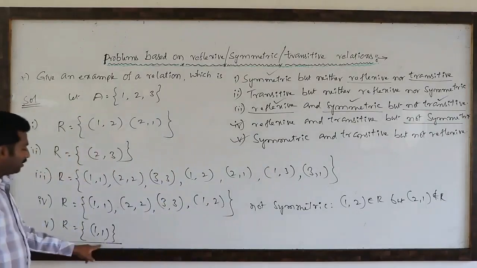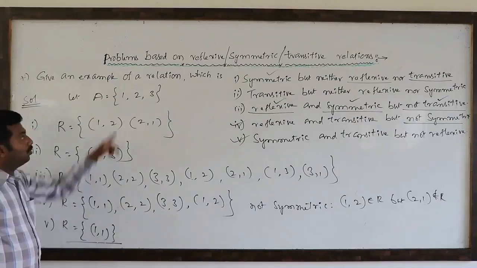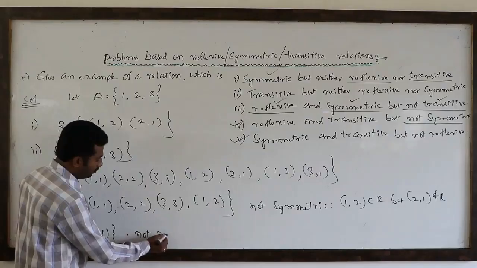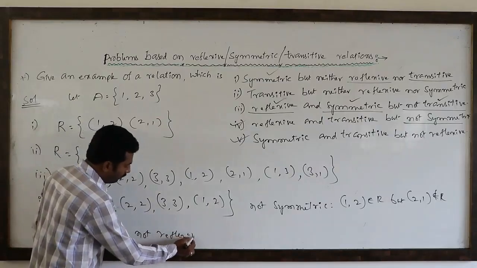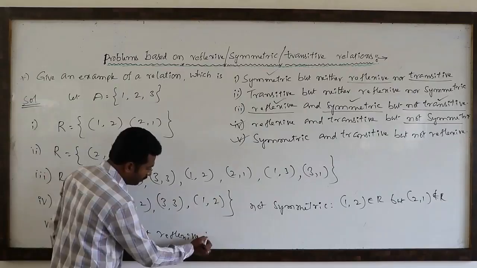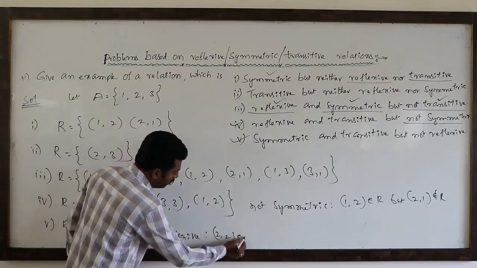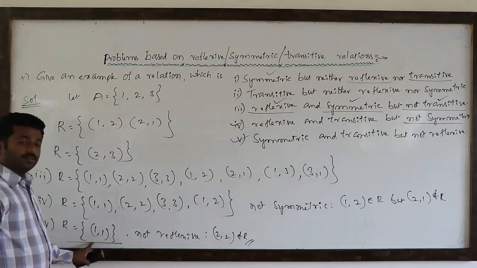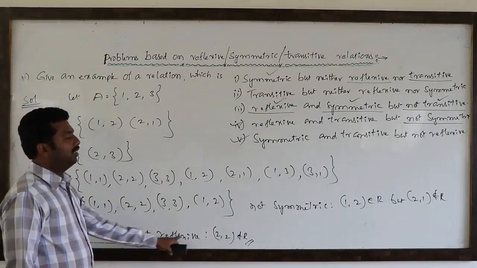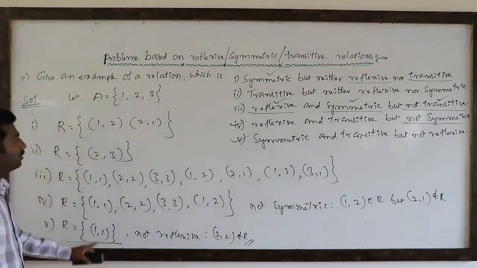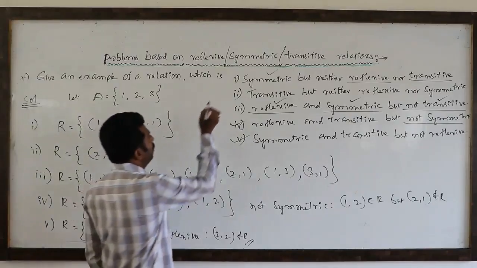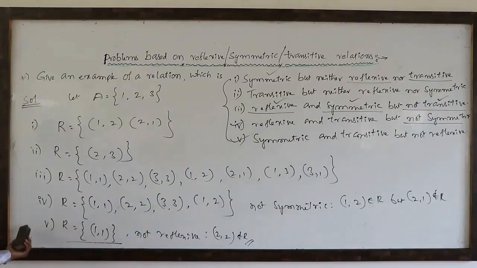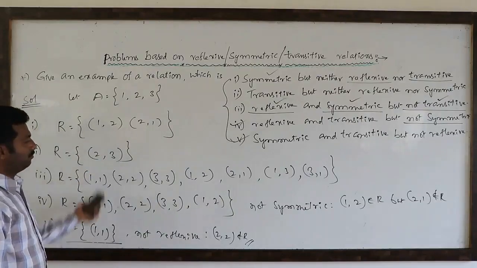Why? (1, 1) is there, but (2, 2) is not there, so it is not reflexive, because (2, 2) does not belong to capital R. Therefore capital R is symmetric and transitive but not reflexive. These are the best examples for this type of questions. They are most important for 1 mark questions in the examination, so you should remember these examples.